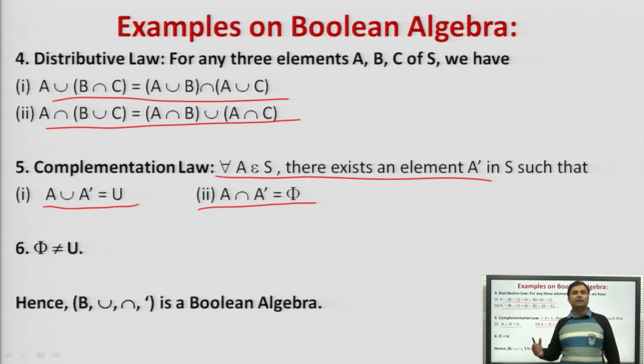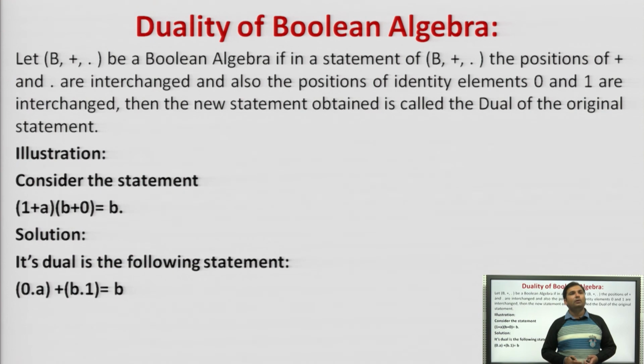Hence we can say that S with union, intersection and complement is a Boolean algebra as it follows the axioms: closure, commutative, distributive, identity, complement, as well as phi is not equal to the universal set. So in this lecture I have discussed the basic Boolean algebra, its various axioms, and 3 examples of how to solve this kind of problem.